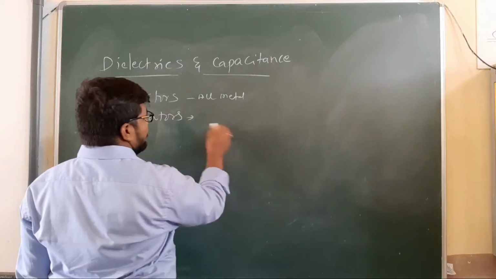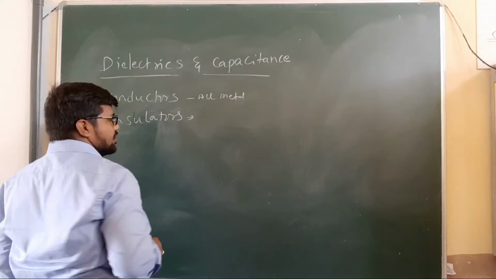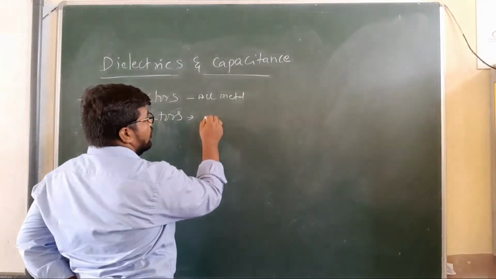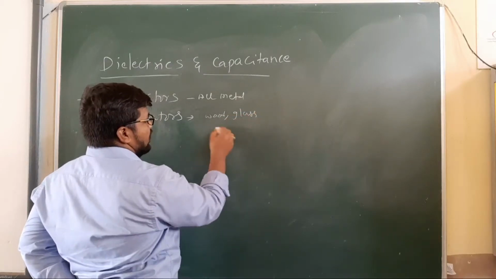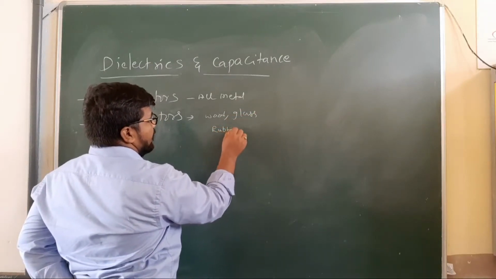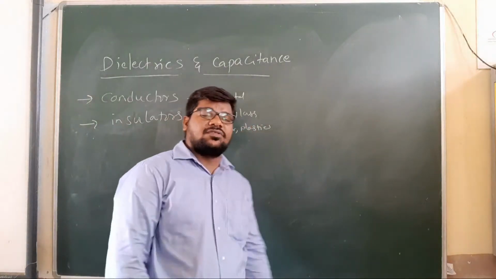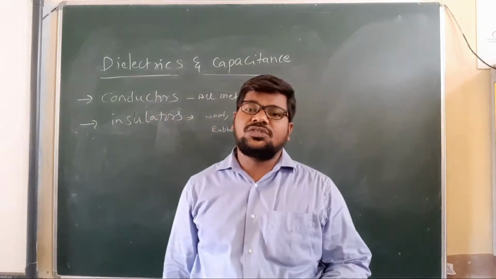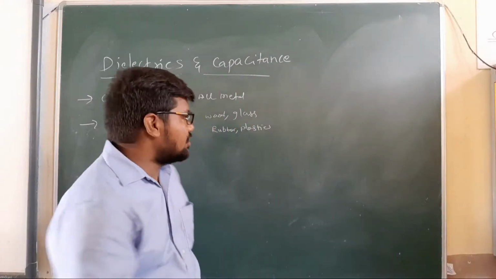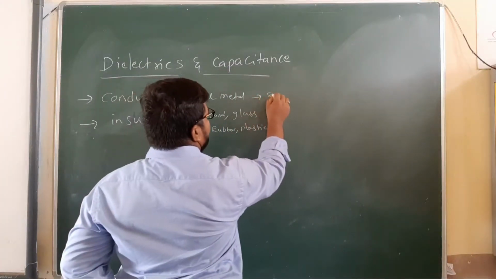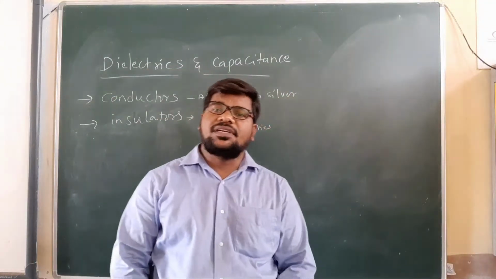What are the examples of insulators? Wood, glass, rubber, and plastic. These are examples of insulators, which are used for coating conducting materials. Silver is the best conductor. Now we can look at some properties of conductors.